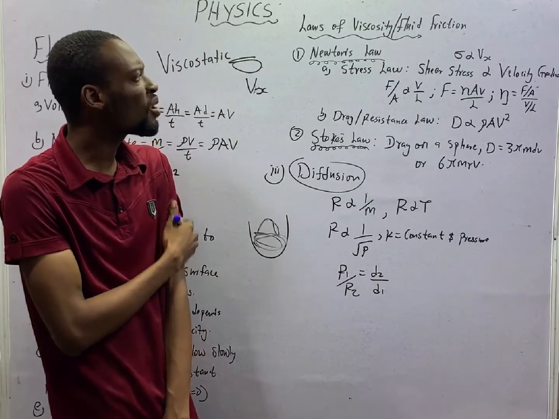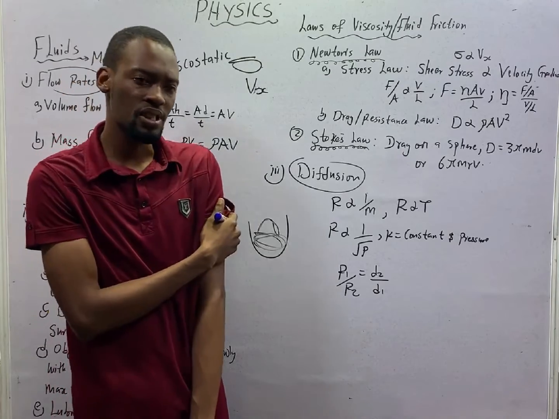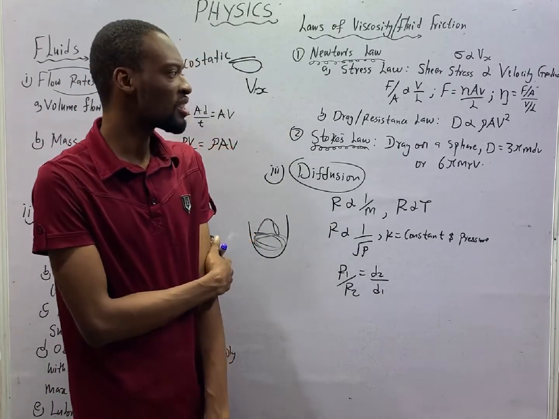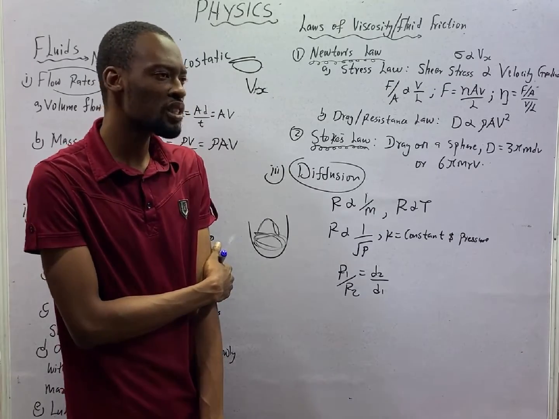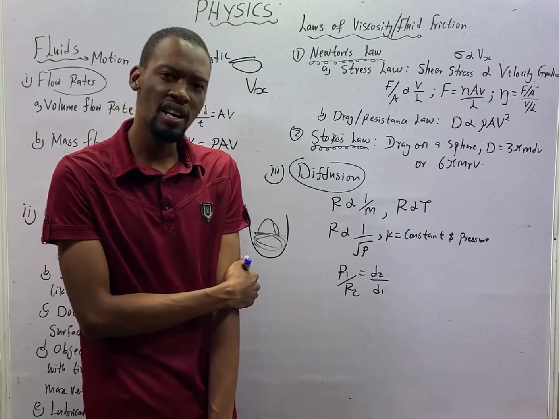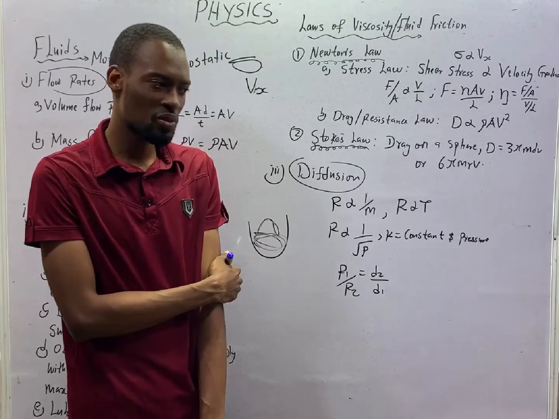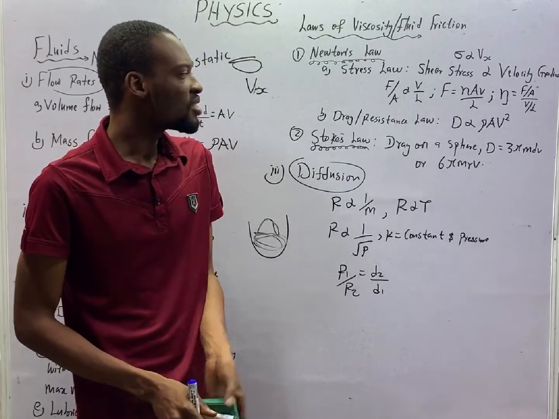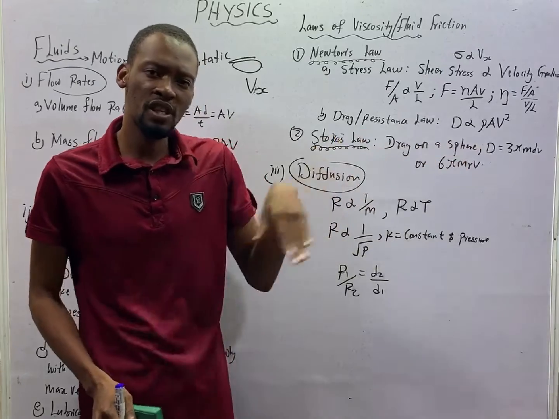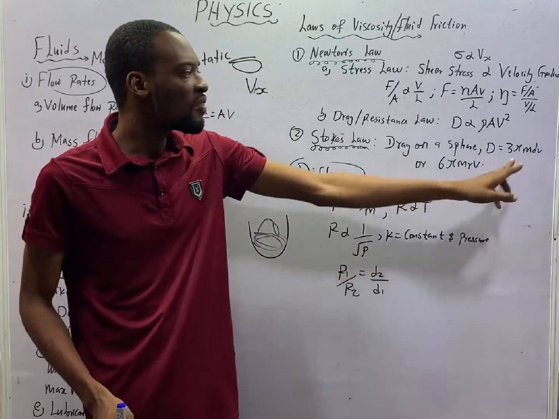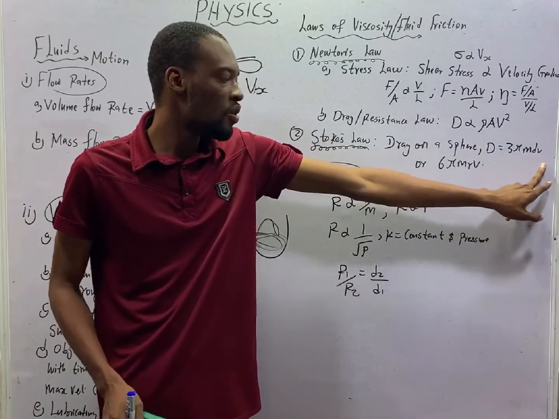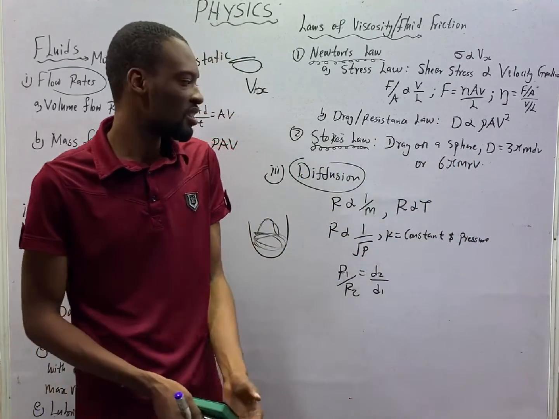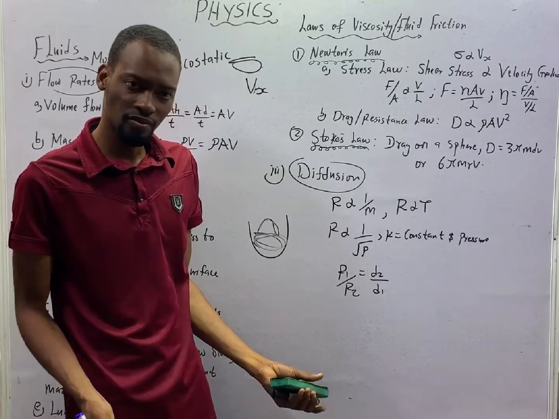Now, the second law of viscosity by Newton is the drag or resistance law. It states that the drag is proportional to density, area, and velocity squared. While Stokes' law states that the drag on a sphere, for spherical surfaces, is equal to 3 pi mu r v or 6 pi mu r v.